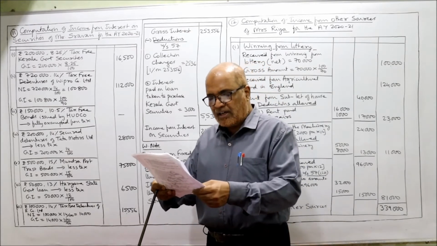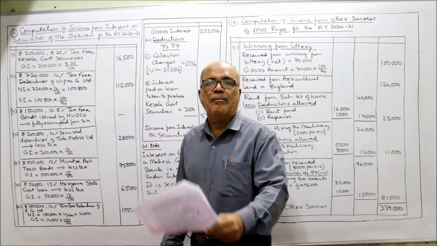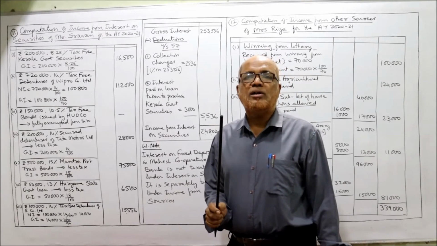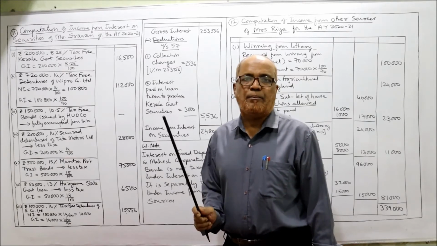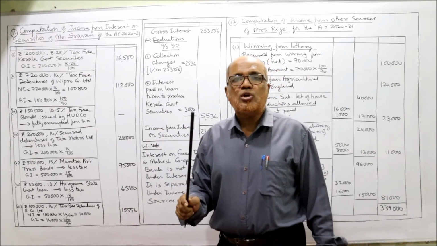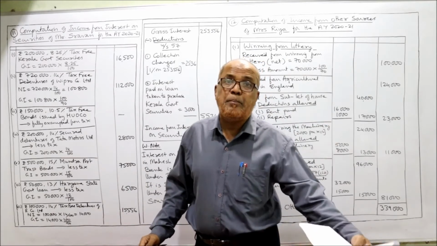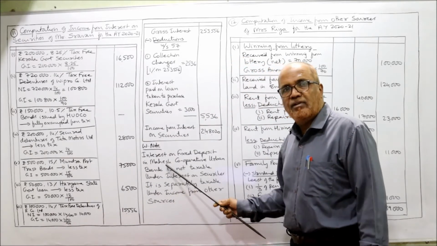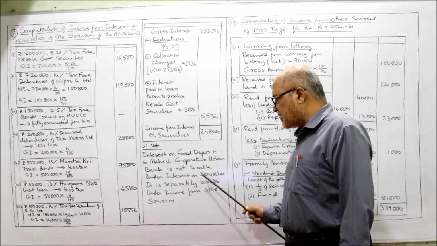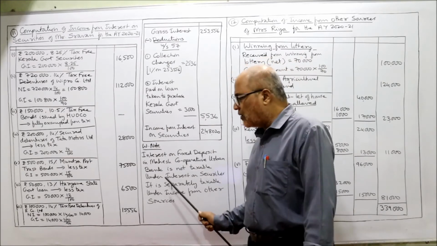Next one is rupees 75,000, 12% fixed deposit in Mahesh Cooperative Urban Bank Limited. A deposit in a bank is not a security. Security means bonds issued by government and debentures issued by companies. Only those securities' interest will be calculated here. Interest on bank deposit will not come under interest on security. It will be taxable separately under income from other sources. Here I have given the note: interest on fixed deposit in Mahesh Cooperative Urban Bank Limited is not taxable under the interest on security. It is separately taxable under income from other sources. Simply you have to give a note.